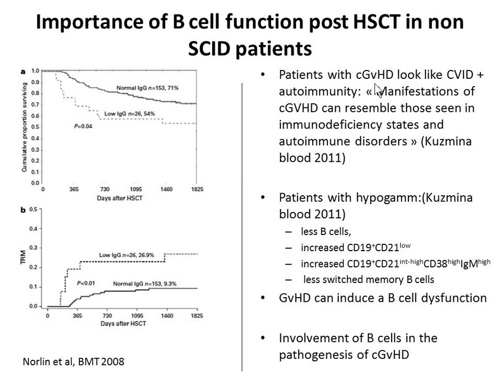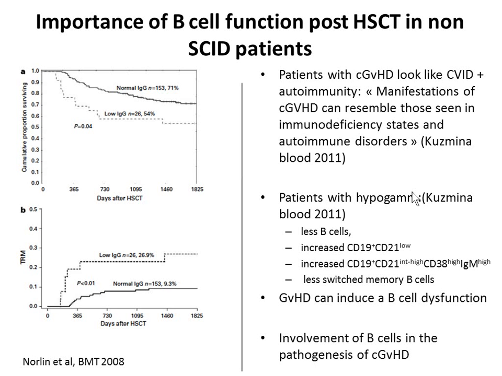And if you read the first sentence of the abstract of this paper that I like, it's written, manifestations of cGVHD can resemble those seen in immunodeficiency states and autoimmune disorders. Meaning that the idea coming up from the literature is that patients with chronic GVHD look like CVID-like patients. They have some hypogam, they have autoimmunity, they have autoinflammation, and they do very poorly.